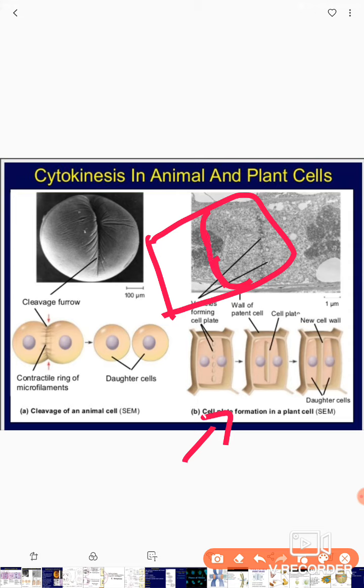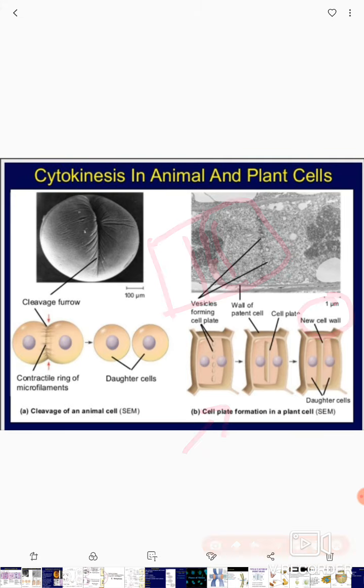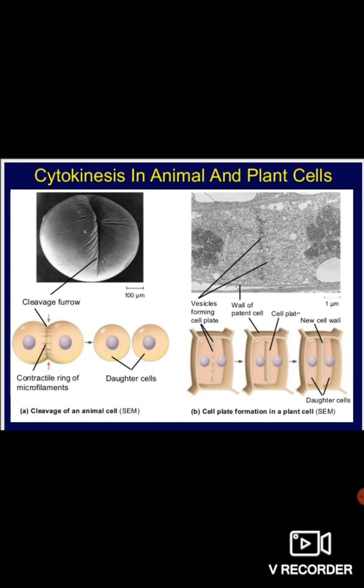After forming this cell plate, the primary cell wall is formed on either side of the cell plate, and a thick secondary wall of cellulose is also laid down later on. Because the plant cell has a cell wall and the animal cell doesn't. That's why this difference is there.